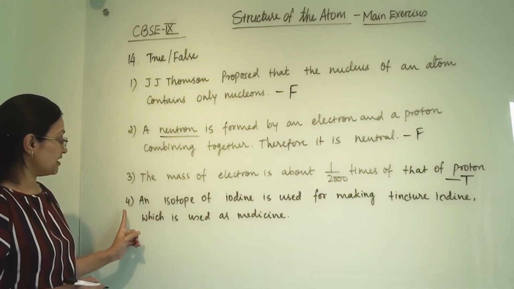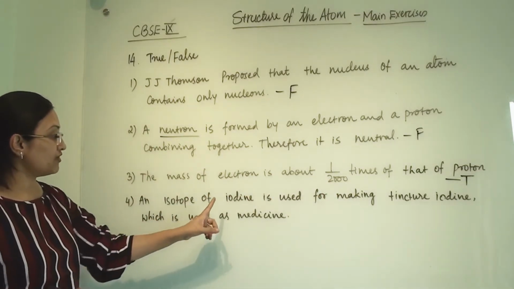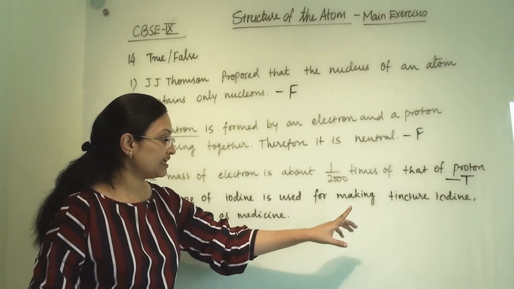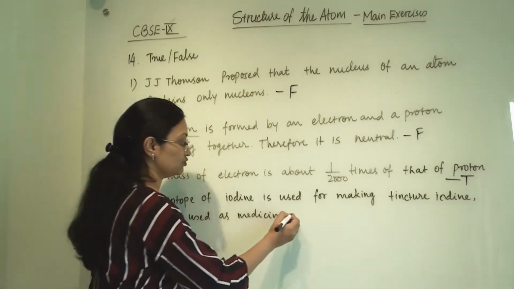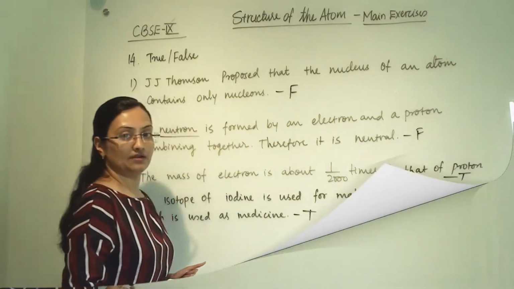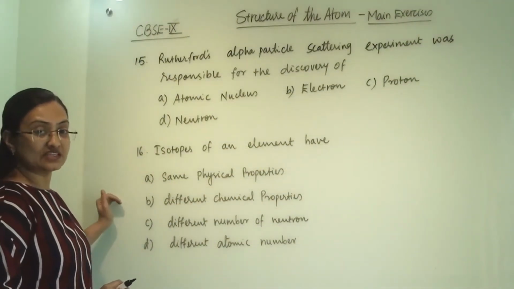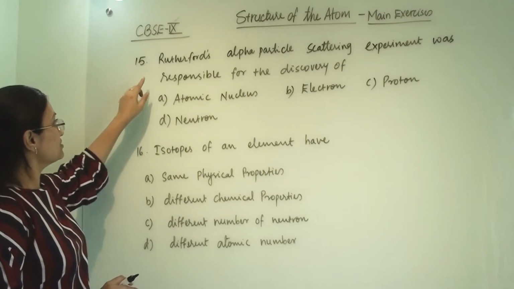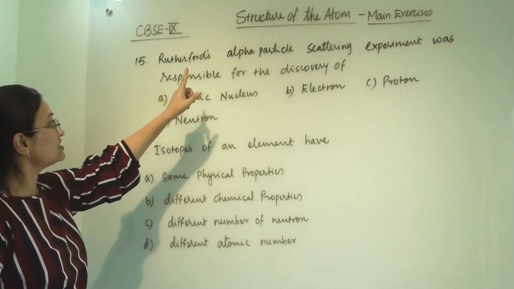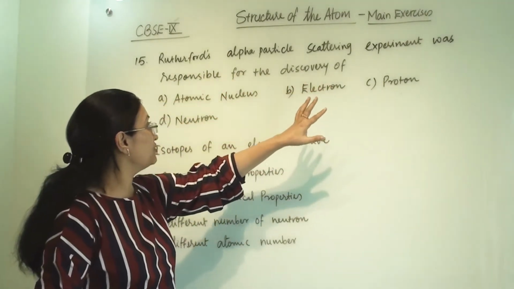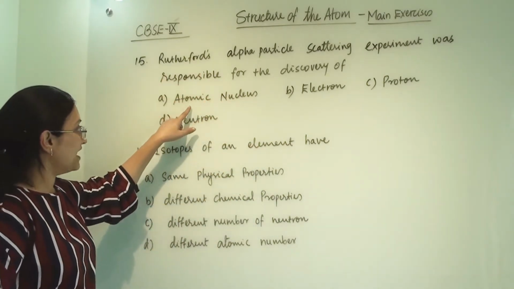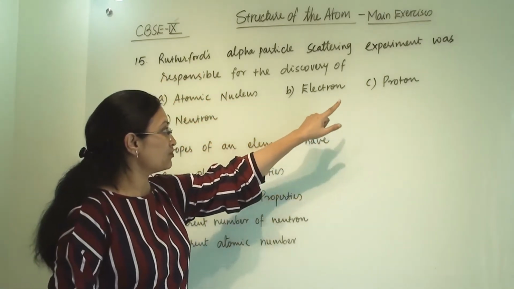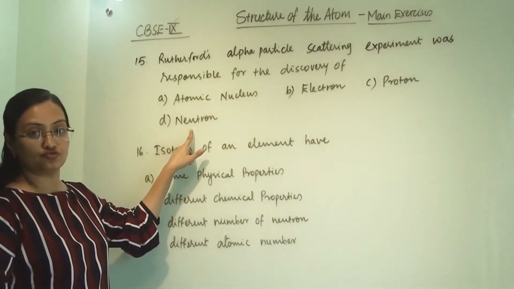Then fourth statement is, an isotope of iodine is used for making tincture iodine, which is used as medicine. So this is a true statement. Question 15, 16 are multiple choice questions. So the question is, Rutherford's alpha particle scattering experiment was responsible for the discovery of atomic nucleus, electron, proton and neutron.